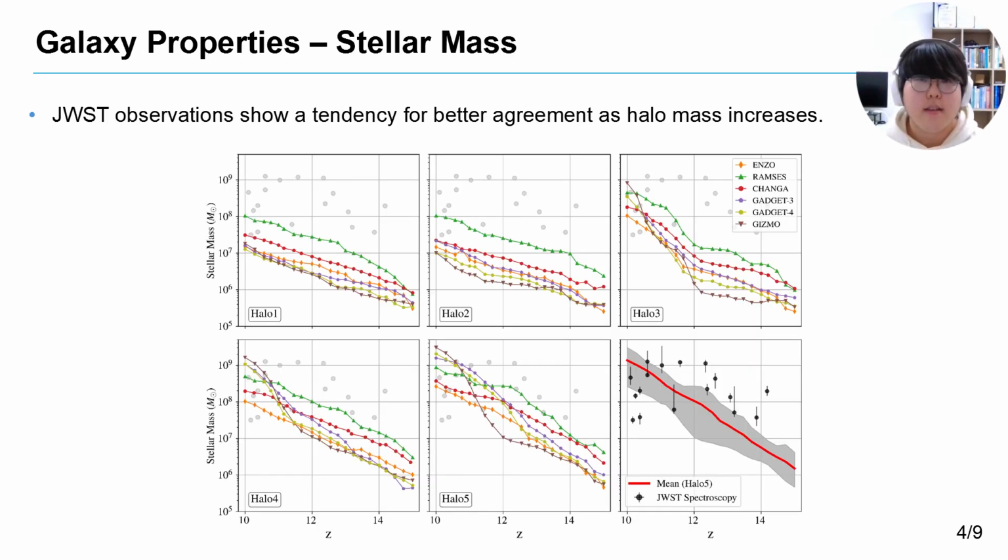We first look at the stellar mass evolution of the Hydron. Although there are differences among codes due to different stellar feedback, the codes generally show good convergence across all halos. When compared with spectroscopic data, the observation shows a trend towards better agreement for more massive halos.